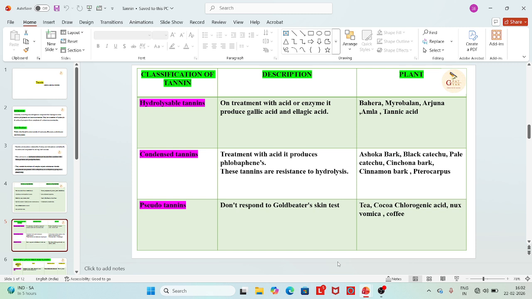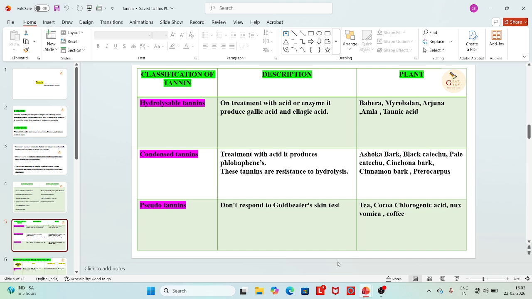And the plants or the examples are Ashoka, black catechu, pale catechu, cinchona bark, cinnamon bark, pterocarpus. From the pterocarpus, I had a question in my GPAT. So you cannot skip tannin. Okay, like the alkaloid, glycoside, etc. Tannins, resins are also important nowadays as a topic.